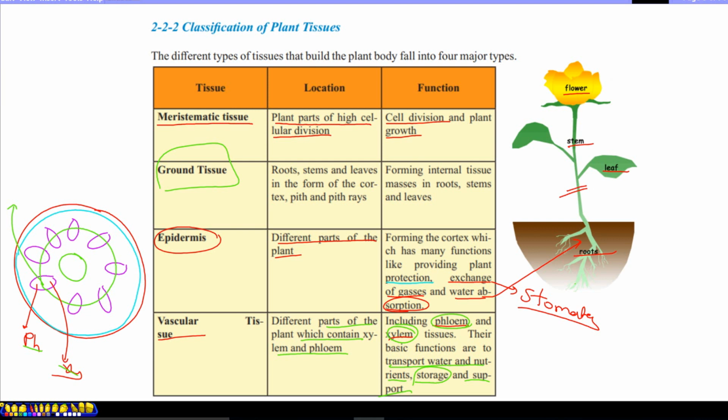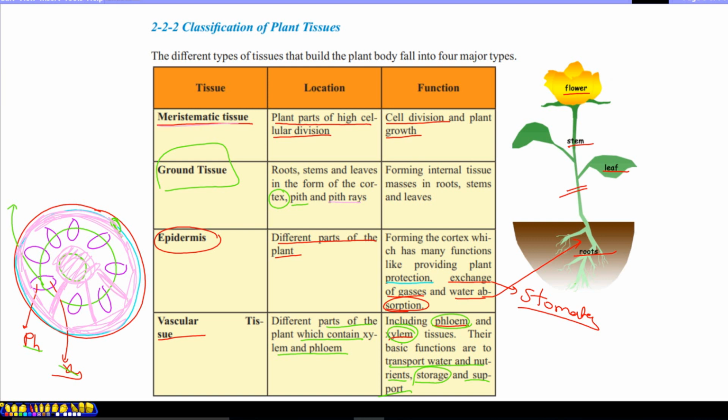Ground tissue is located in the root, stem, and leaves in the form of the cortex, which is a thick outer layer just under the epidermis, the pith, the central tissue, and pith rays, which extend from the pith to the cortex.